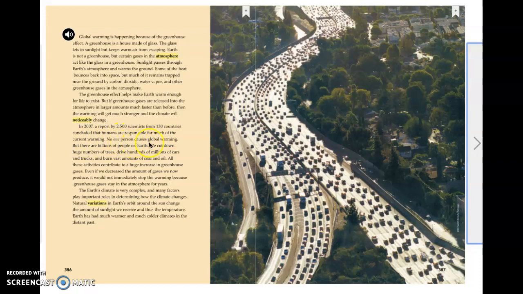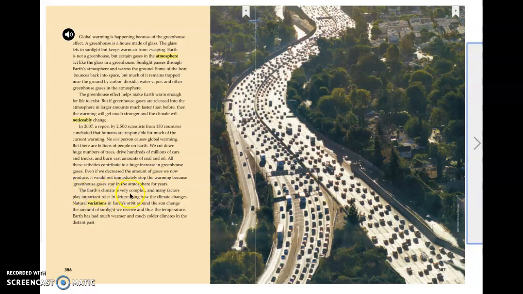No one person causes global warming, but there are billions of people on Earth. We cut down huge numbers of trees, drive hundreds of millions of cars and trucks, and burn vast amounts of coal and oil. All these activities contribute to a huge increase in greenhouse gases. Even if we decrease the amount of gases we now produce, it would not immediately stop the warming because greenhouse gases stay in the atmosphere for years.